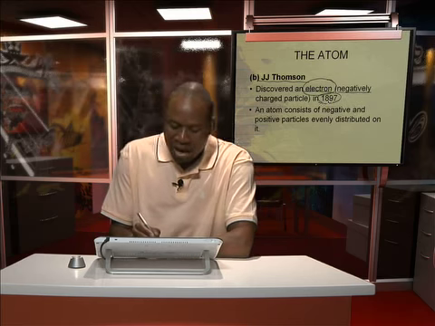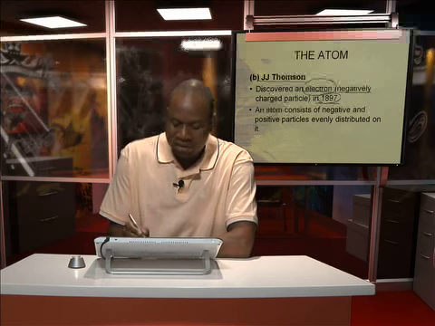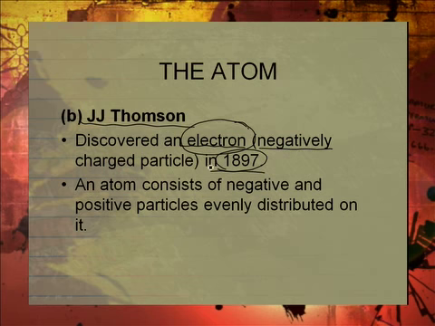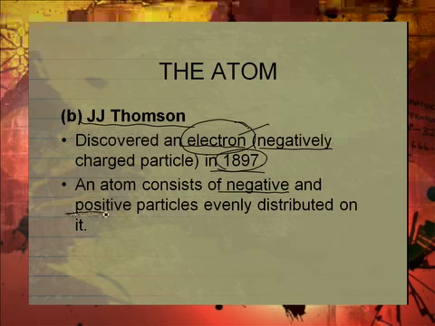So around 1897, J.J. Thomson discovered that we do have negatively charged particles called electrons. He also saw that an atom would consist of these negative electrons, and it will also have positive particles inside itself, and these 2 kinds of particles will be evenly distributed around it.